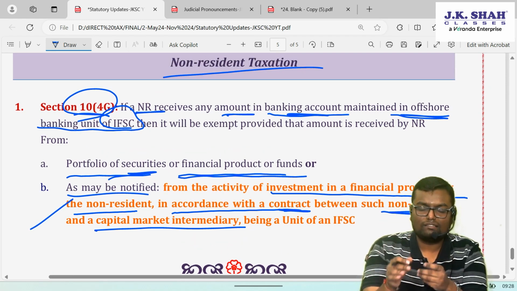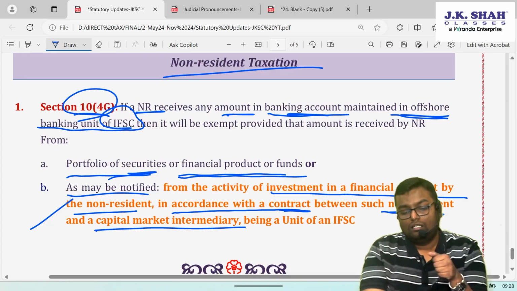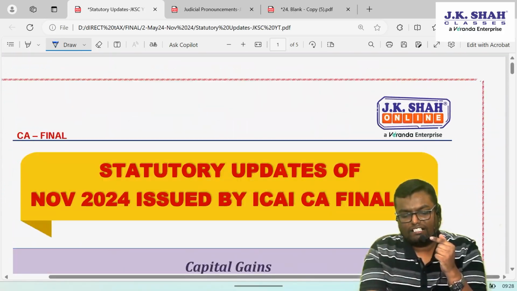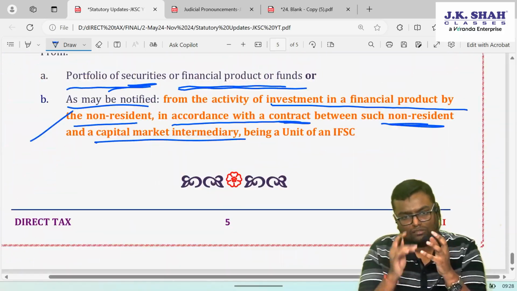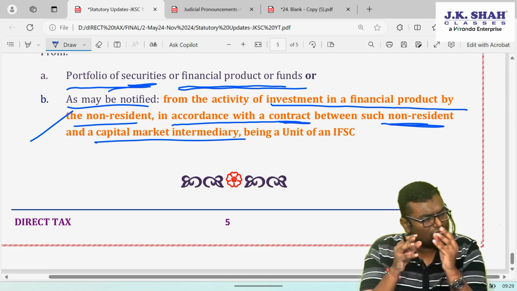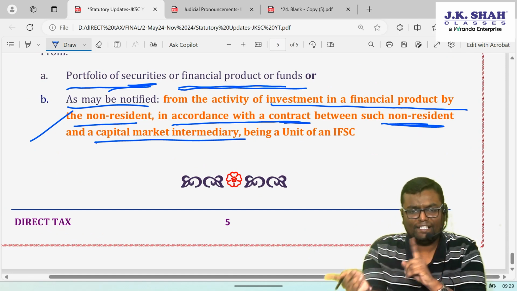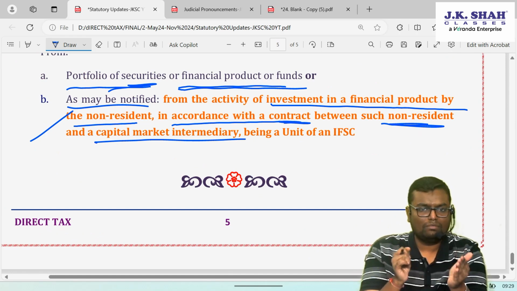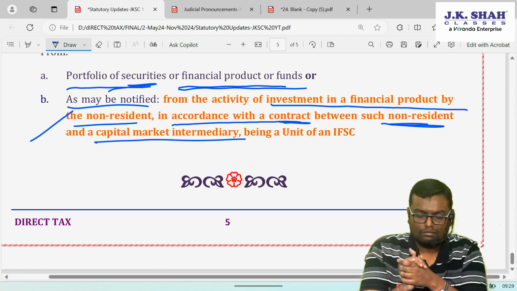Not that relevant, but still okay. This is the A to Z statutory updates which are issued by ICAI. So I have just reformed it in a summarized form. It is just the same PDF which ICAI has issued, in a summarized version. The wordings are also very much similar to that only.